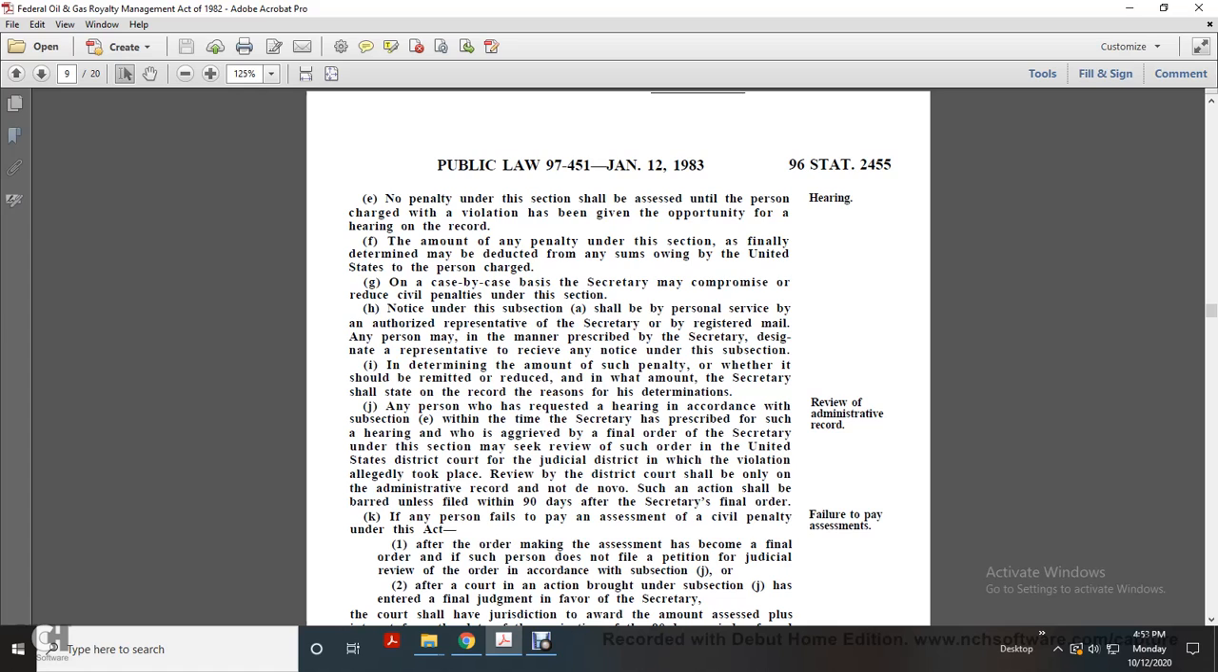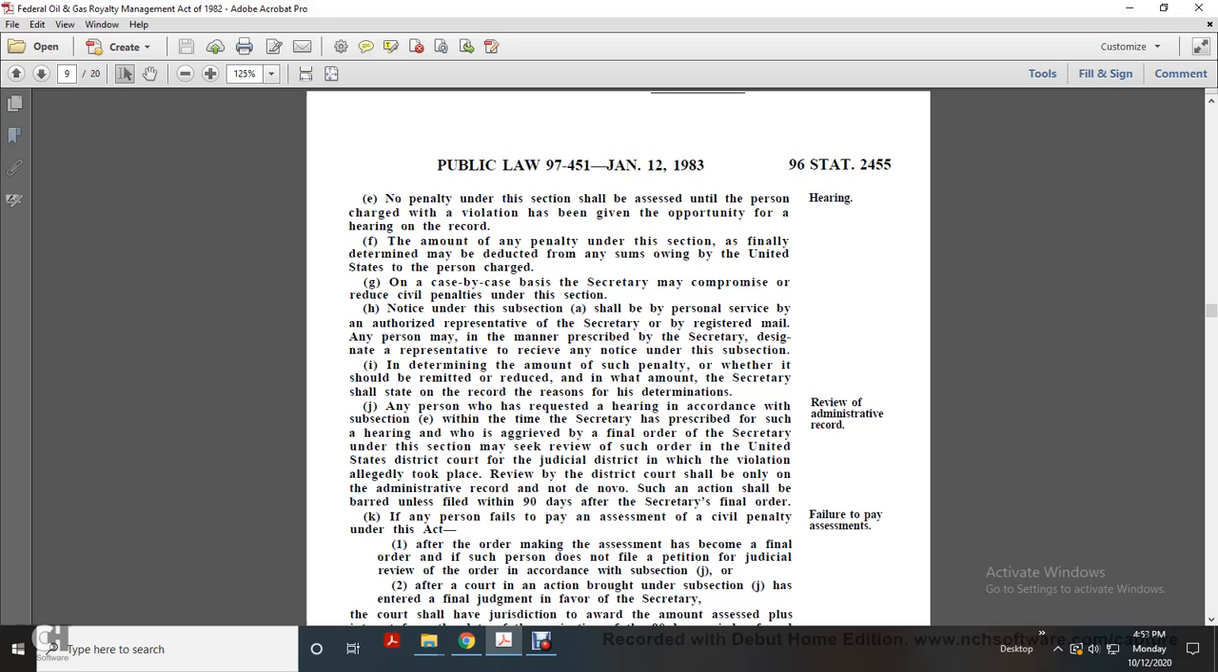Review of administrative record. Any person who requested a hearing in accordance with the subsection within the time prescribed by the Secretary, and who is aggrieved by the final order of the Secretary under this section, may seek review of such order in the United States District Court for the judicial district in which the violation allegedly took place. Review by the district court shall be only on the administrative record, not de novo, and any such action shall be barred unless filed within 90 days of the Secretary's final order.